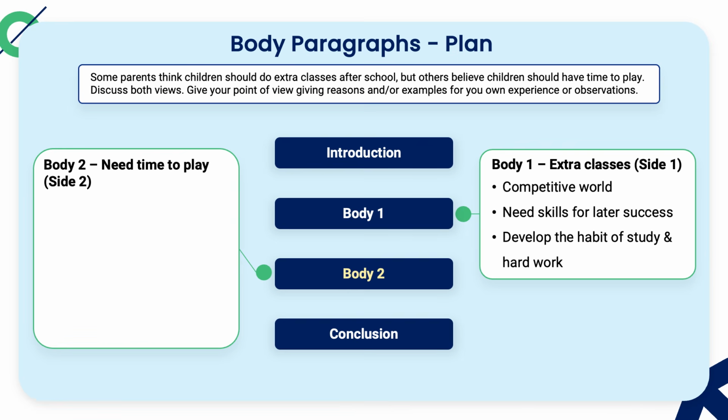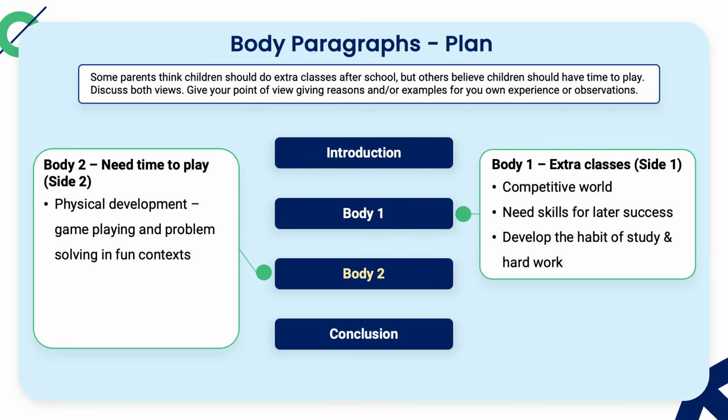Here's the plan for body paragraph 2, which focuses on the need for playtime. Some of the dot points that I wrote talk about how play is related to physical development, which includes playing games and also problem solving in a fun context. In addition, how play allows children time to relax and the time to build friendships and social skills. All of these ideas will be written as proper sentences later on in my essay, which will provide evidence, examples, and explanations for why the need for children to play is helpful. Writing a quick plan helps us to structure our writing better and ensure that we're doing exactly what the essay prompt asks us to do.